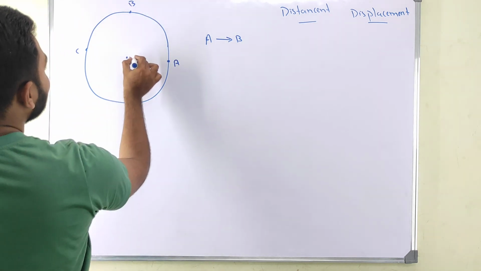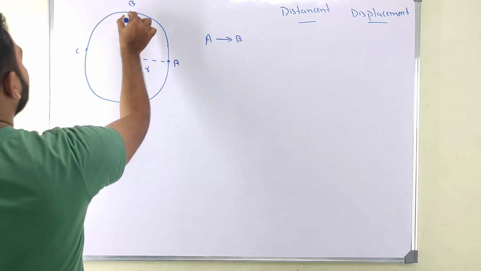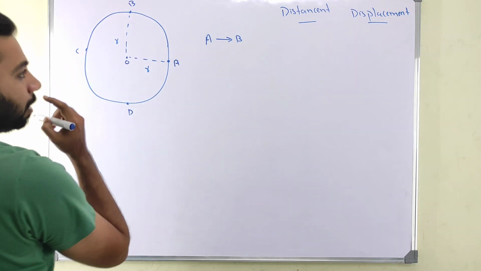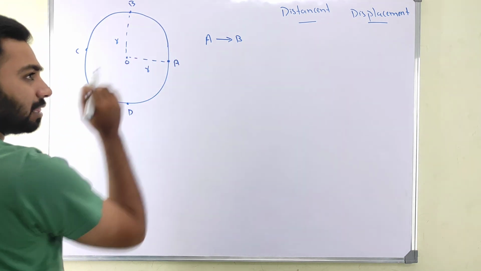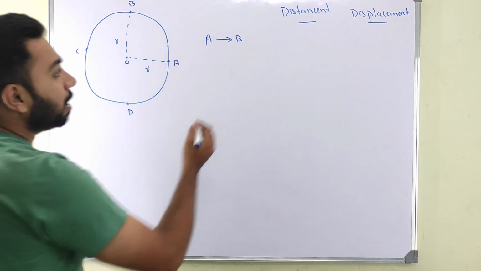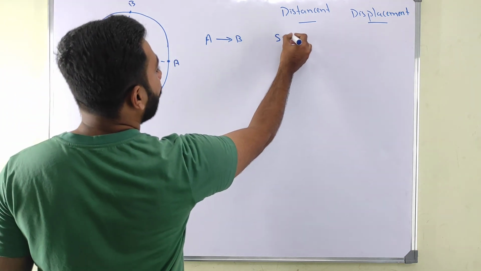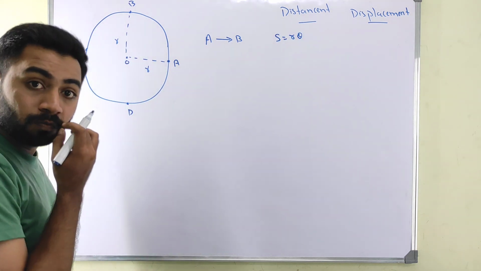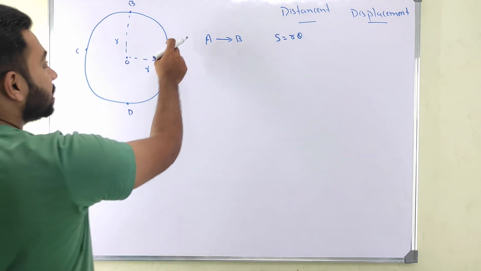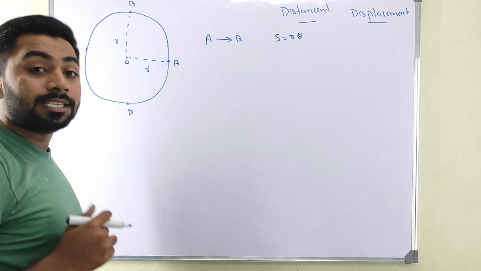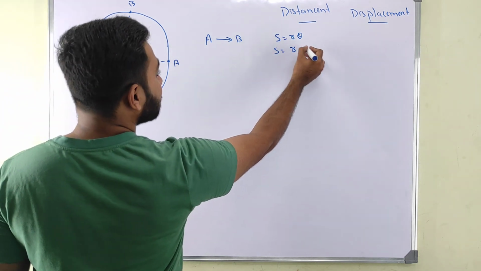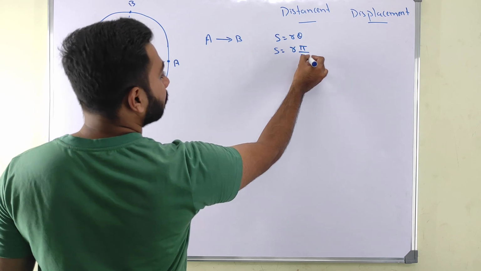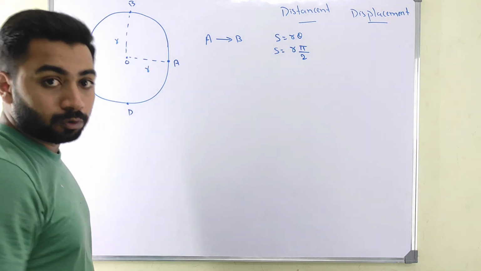Let's say the radius is R. Moving from here to here, you cover this path length, and arc length S equals R theta, where theta is in radians, pi by 2 because it is 90 degrees.